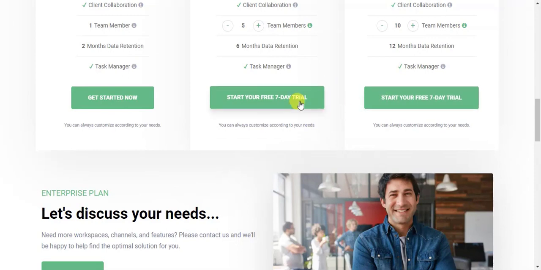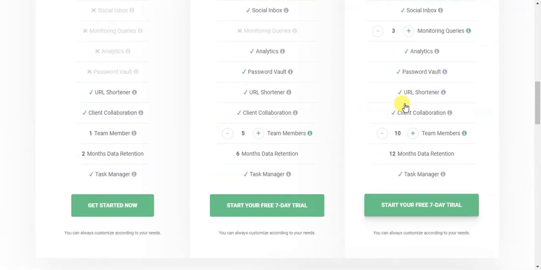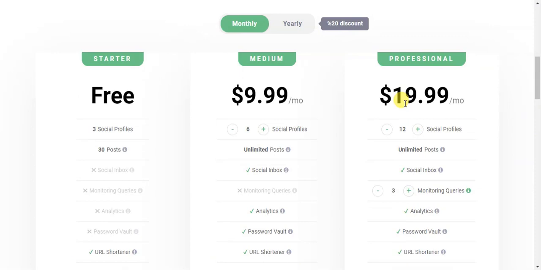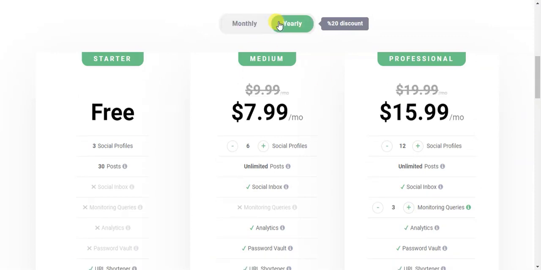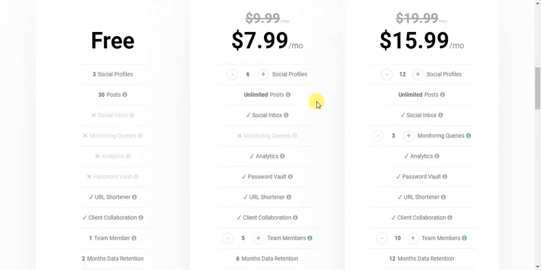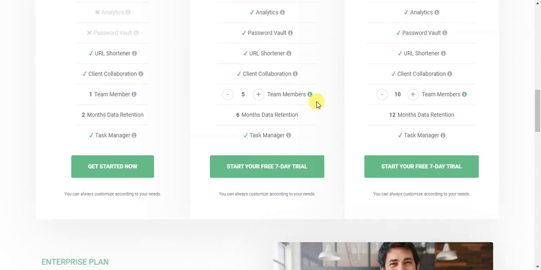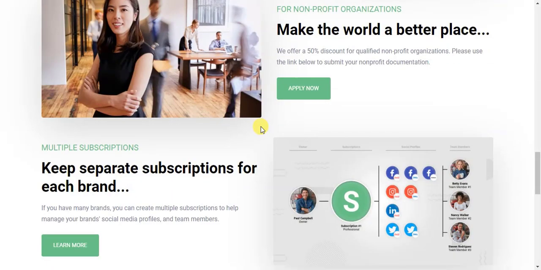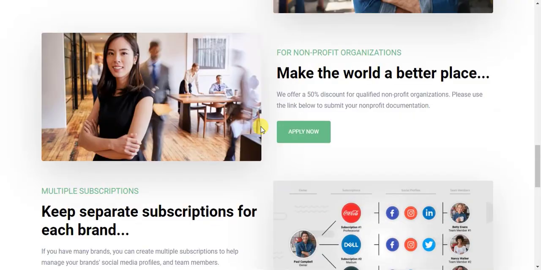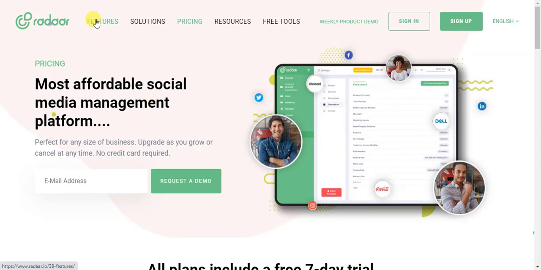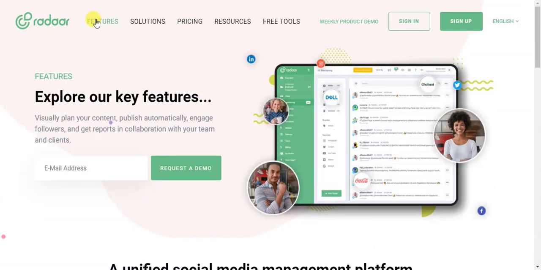So you can start your free 7-day trial if you pick the medium and professional account here. Yearly, you can get a 20% discount. So if you want to buy it for 1 year, you will get 20% discount instantly. So go to the website radar.io. It's a social media tool which can unify all of your tasks in one single place.